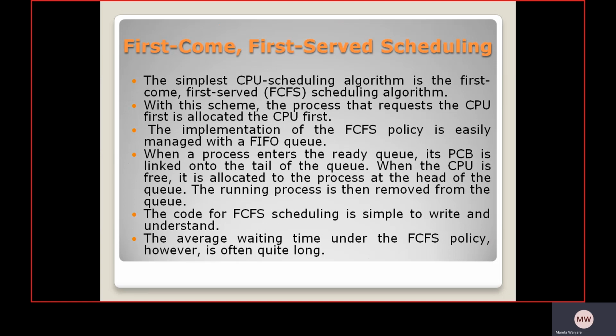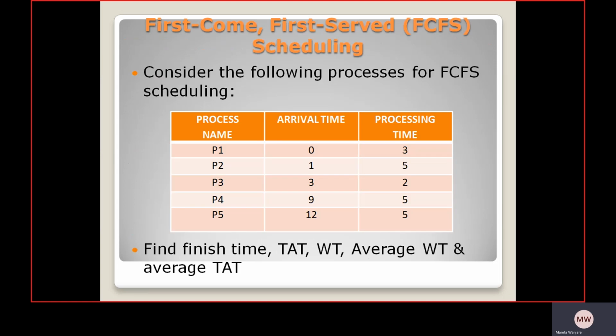When a process enters the ready queue, its PCB is linked onto the tail of the queue. When the CPU is free, it is allocated to the process at the head of the queue. The running process is then removed from the queue. The code for FCFS scheduling is simple to write and understand. The average waiting time under the FCFS policy, however, is often quite long.